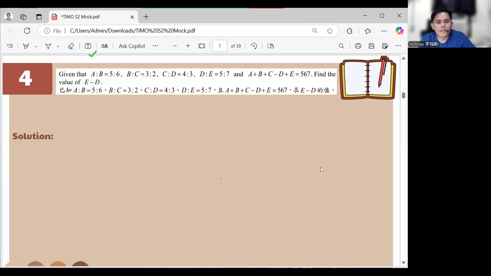Given that A is to B is 5 is to 6, B is to C is 3 is to 2, and C is to D is 4 is to 3, and D is to E is 5 is to 7, and A plus B plus C minus D plus E is equal to 567, what is the value of E minus D? Okay, so we are solving for E minus D.